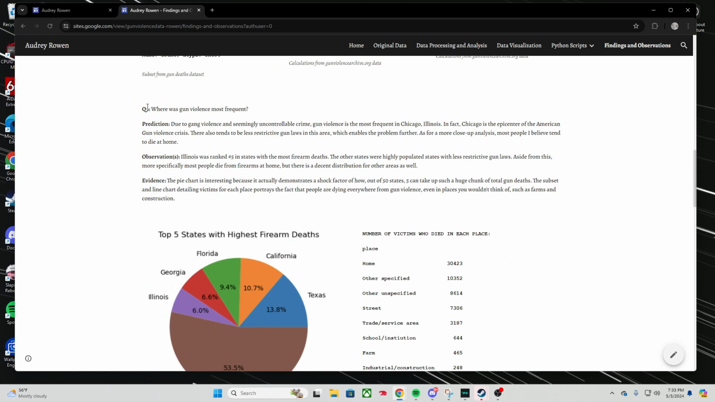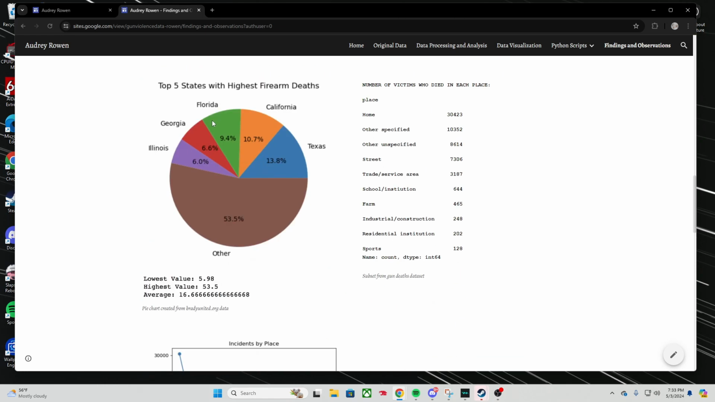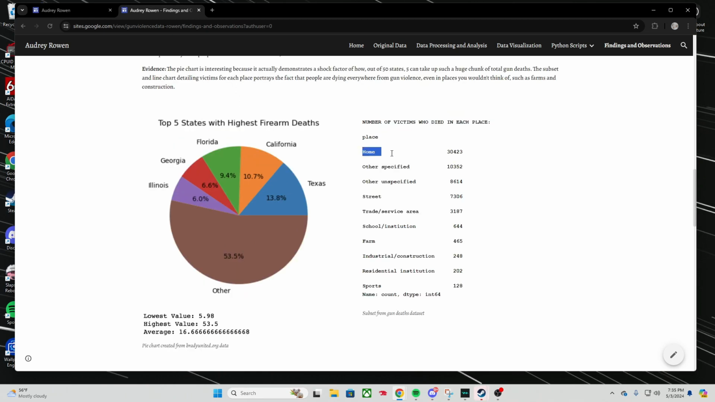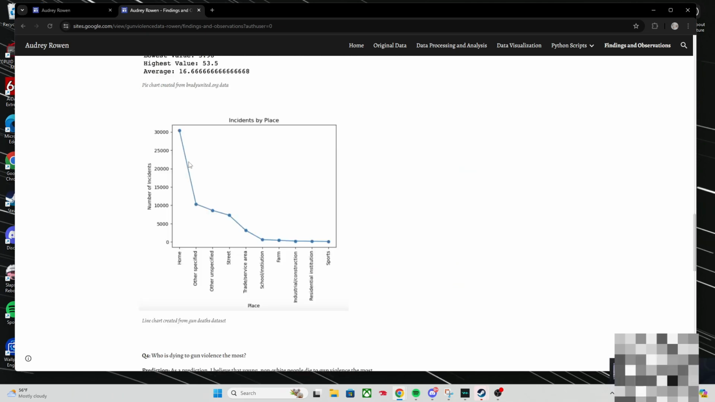For our third question of where was gun violence the most frequent, on a state-by-state basis, the states of Texas, California, Florida, Georgia, and Illinois take up about half of the firearm deaths in the country. And when we get really specific with it, most people died from gunshot injuries at home. This can also be compared to the high suicide rate, and it's an example of how those trends follow each other. Here we can see the distribution of each place where people died.